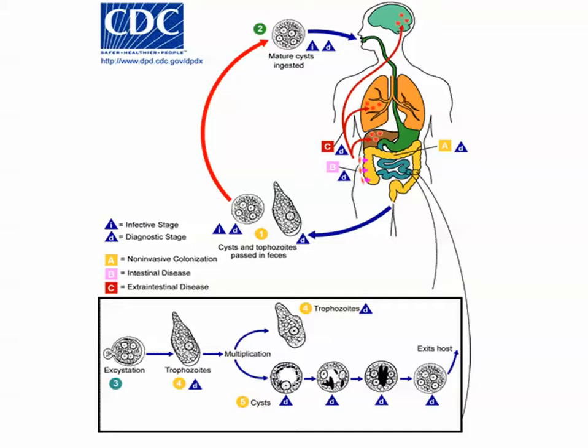Now it goes into the small intestine. Mainly in the small intestine, the parasite goes into a stage which is called excystation, which means the trophozoite stage will form from the mature cyst stage. How does this happen? The mature cyst contains up to 4 nuclei. These 4 nuclei undergo multiplication and will form 8 trophozoites, and these trophozoites will multiply and increase in number in the large intestine.